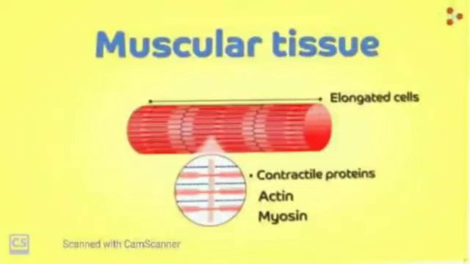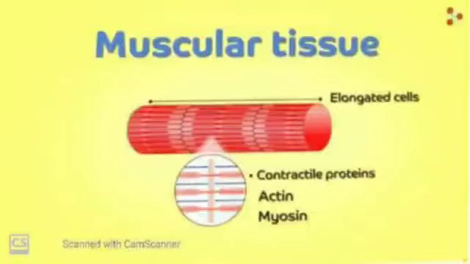Now, are all the muscles in our body alike? If I ask you where do we see the muscles in our body, you will probably come up with answers like biceps, abs, calf muscles. But these are only one type of muscles. We find muscles in our internal organs also. Are the muscles of internal organs the same?